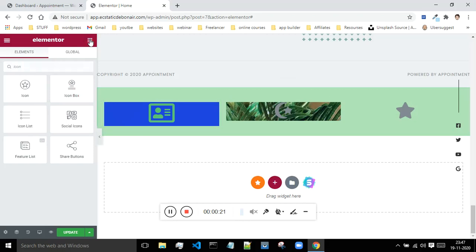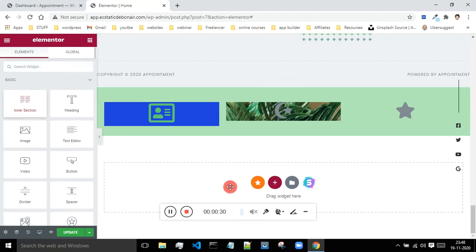First of all, I have to make use of the inner section. Where is that inner section? Just drag and drop the inner section over here. Inner section, where is it? It is not coming.